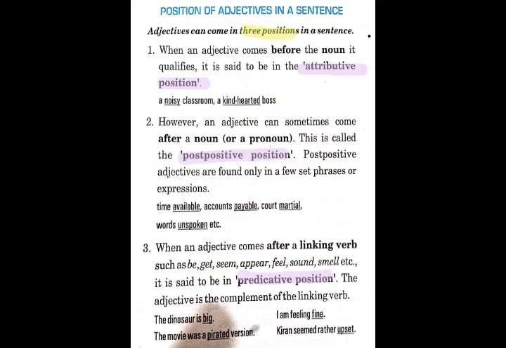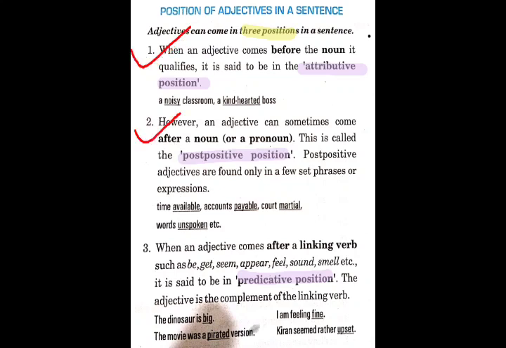Adjectives can come in three positions in a sentence. First, before the noun, second, after a noun, and third, after a linking verb. Okay. So when an adjective comes before a noun, it is said to be the attributive position. So if we use an adjective just before the noun, it is said to be attributive position. For example, a noisy classroom, a kind-hearted boss.